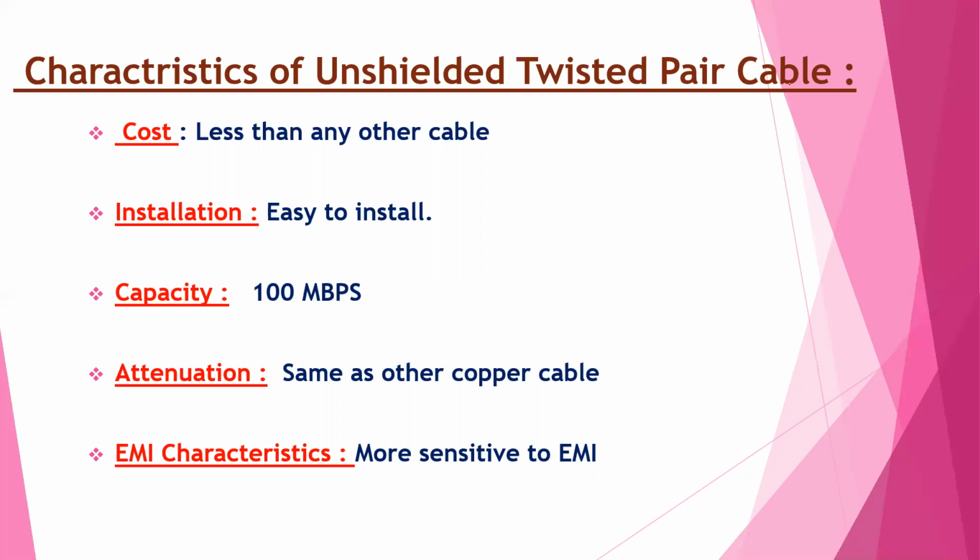A UTP cable run is restricted to a few hundred meters; 100 meters is the most common limit. Next is EMI. UTP cable does not have a shield, hence it is more sensitive to EMI than coaxial or shielded twisted pair cable. Using the latest technology, noise can be avoided in unshielded twisted pair cables.